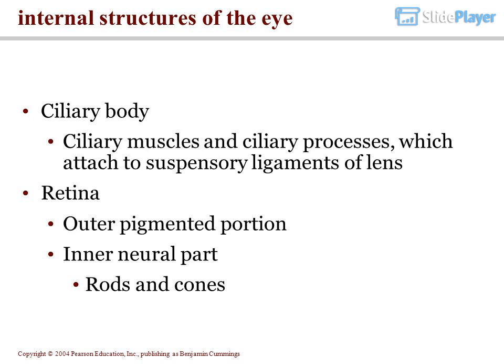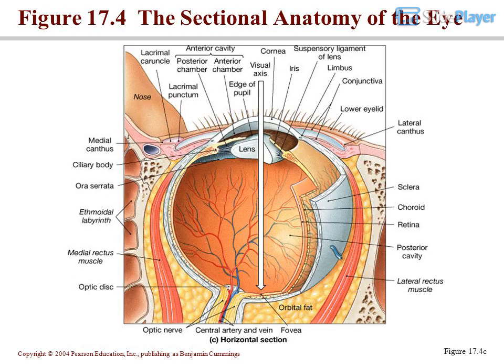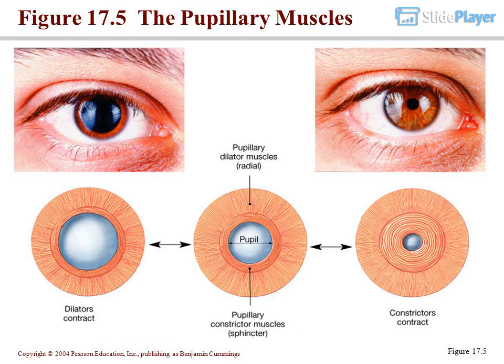Ciliary body. Ciliary muscles and ciliary processes, which attach to the suspensory ligaments of the lens. Retina. Outer pigmented portion. Inner neural part. Rods and cones. Figure 17.4 The sectional anatomy of the eye. Figure 17.4c. Figure 17.5 The pupillary muscles.